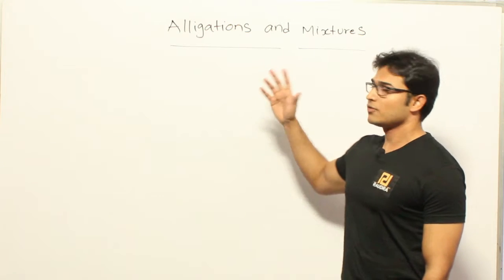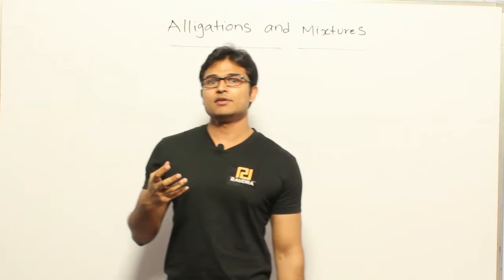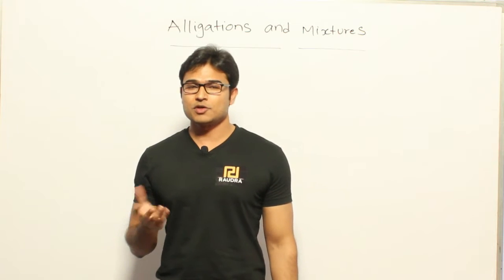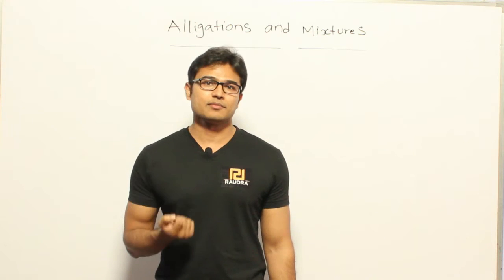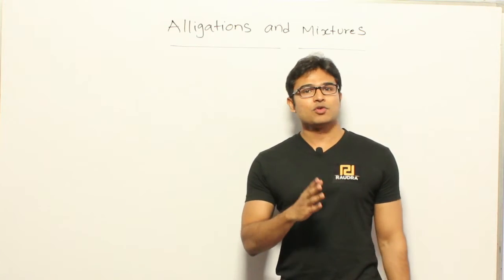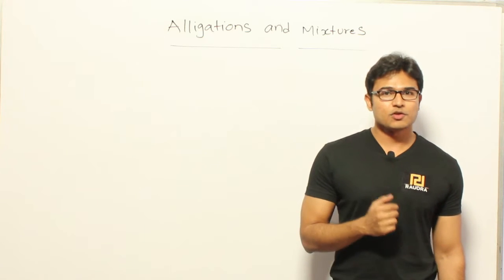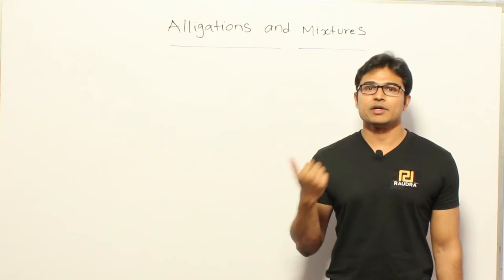Now let's see this topic of alligations and mixtures. Mixture means mixing two or more groups of different types, or two or more items of different types, is called a mixture. In general, we talk about two or more items, but coming to this topic, we'll discuss only mixing two items of different types.